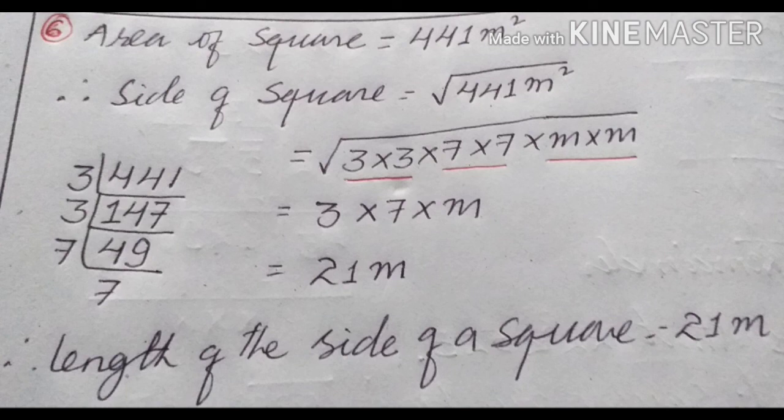Find the prime factors of 441. Here I did it: the prime factors are 3 into 3 into 7 into 7. Meter is also twice, so meter into meter. For this, square root means out of two, one comes out. There are two 3s, so 1 will come out, into two 7s, 1 will come out, into meter. So multiplying will give 21 meter. Therefore the length of the sides of the square is equal to 21 meter.